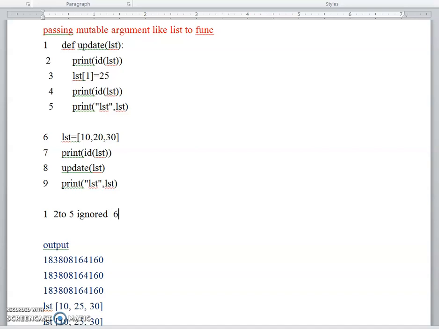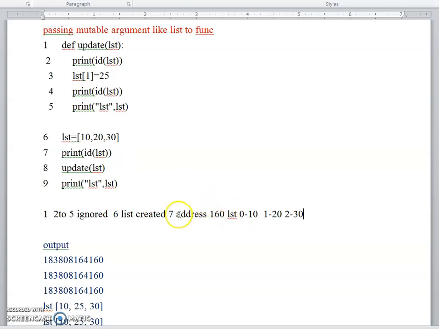Then it will read the 6th line. In this 6th line I am creating the list. Then in the 7th line I am printing the address of the list. You know the list is a storage container. What is the address of the list? 160. So the address is 160. The list of 0 points to 10, list of 1 points to the value 20, and list of 2 points to the value 30. Then we are printing that.